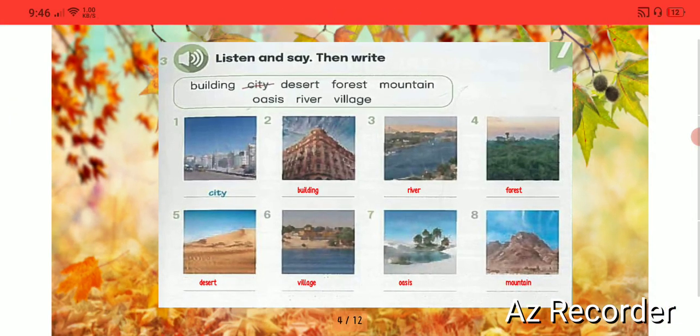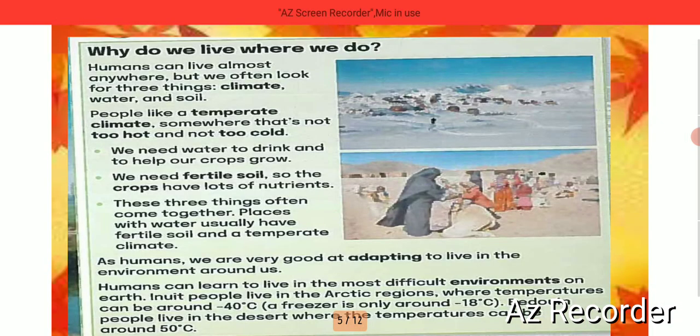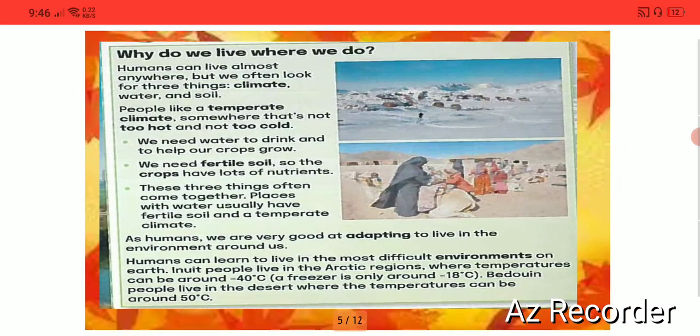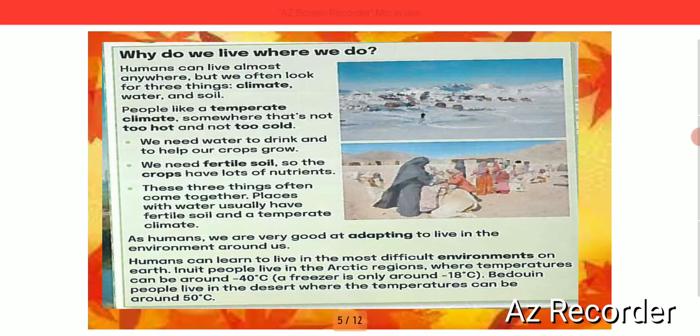So let's go to the next thing. We have here the passage. Why do we live where we do? So here's a question that tells me why I live in the places that I live. Like for example, if I live in a desert, why do I live there? If I live in a city, why do I live there? And so on. So let's start by reading this passage.